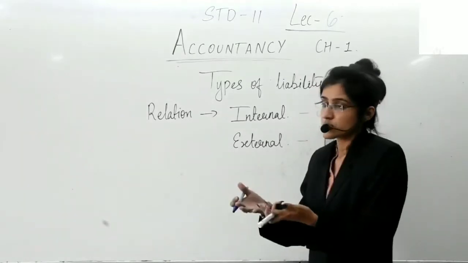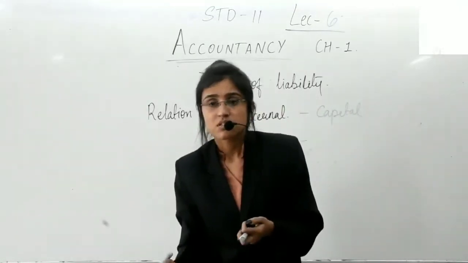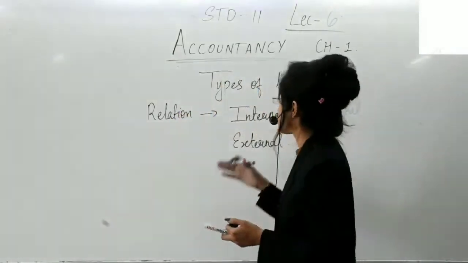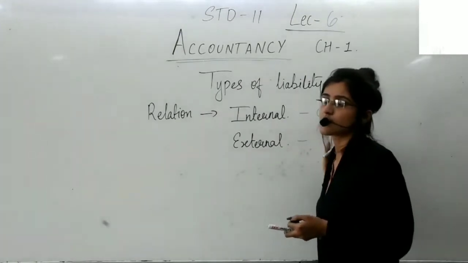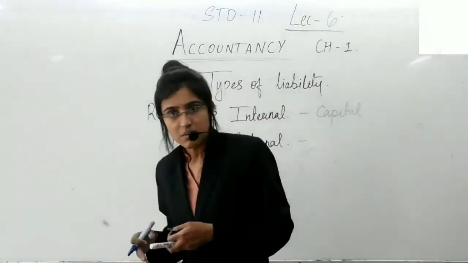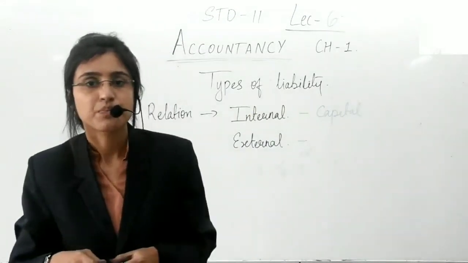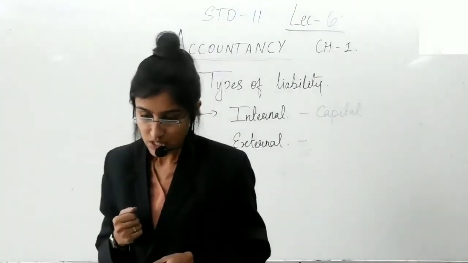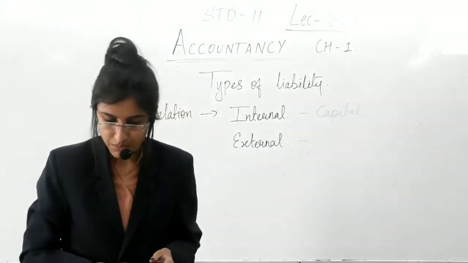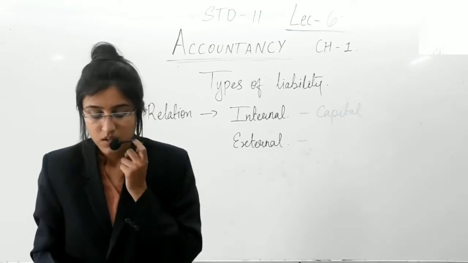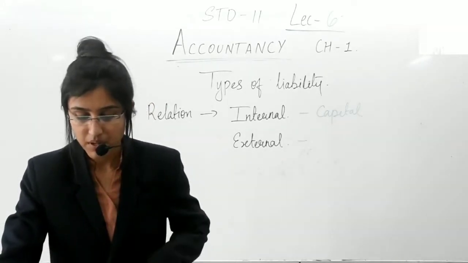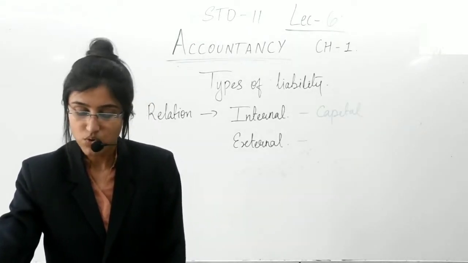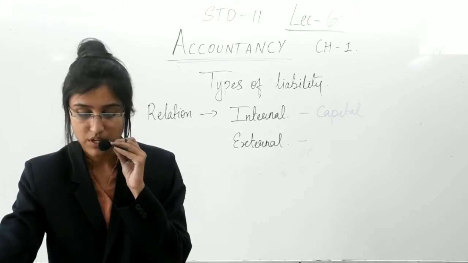Owner is the person connected with business, a person from business itself. This is the reason it is internal liability. Capital is an internal liability. It is the liability of business towards the owner. All the other liabilities, it is mentioned in your textbook on page number 12. They say, amount payable by the business to the owner is internal liability, and owner of business has provided capital.